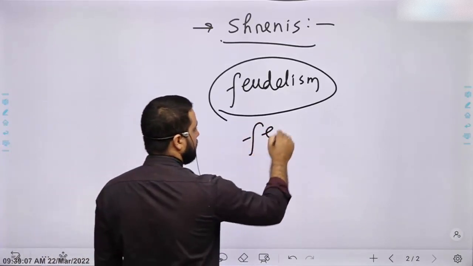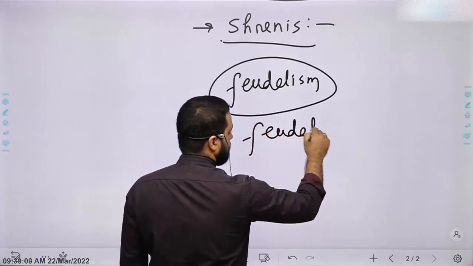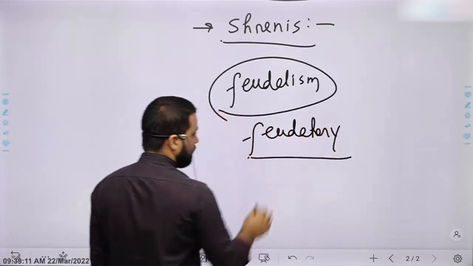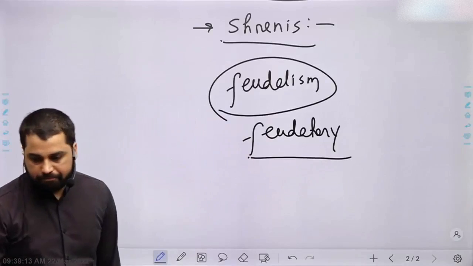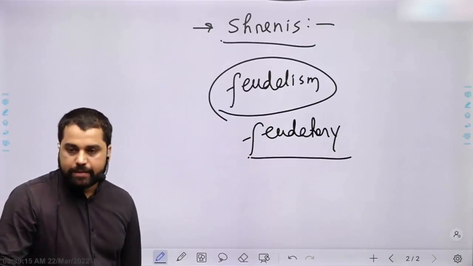Feudatory chiefs who paid tribute to the king.